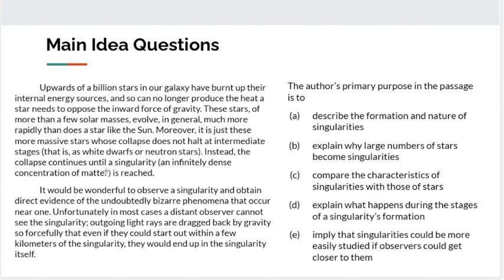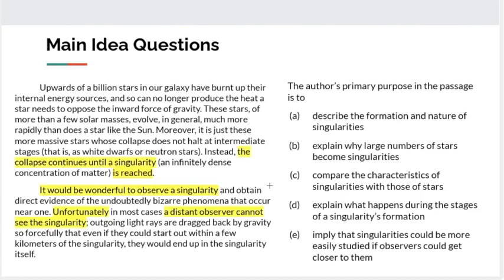Instead, the collapse continues until a singularity, an infinitely dense concentration of matter, is reached. It would be wonderful to observe a singularity and obtain direct evidence of the undoubtedly bizarre phenomena that occur near one. Unfortunately, in most cases, a distant observer cannot see the singularity. Outgoing light rays are dragged back by gravity so forcefully that even if they could start out within a few kilometers of the singularity, they would end up in the singularity itself.